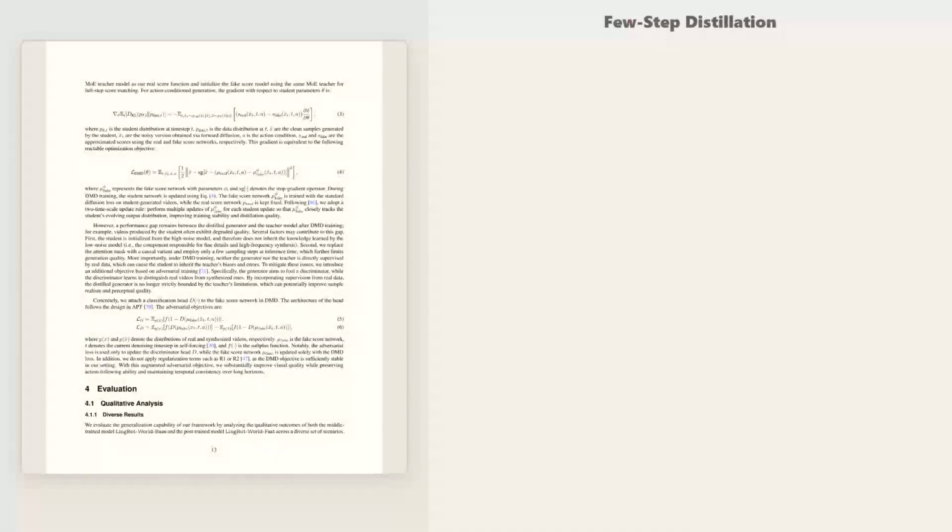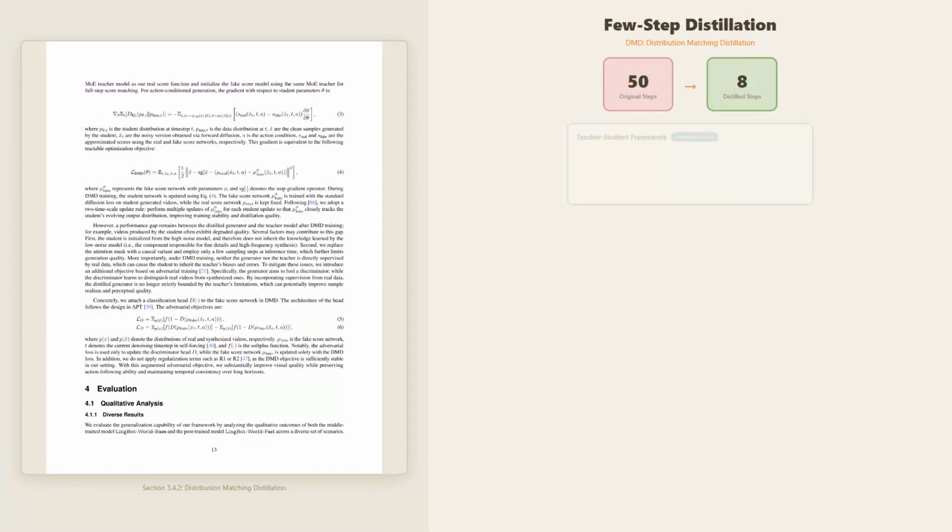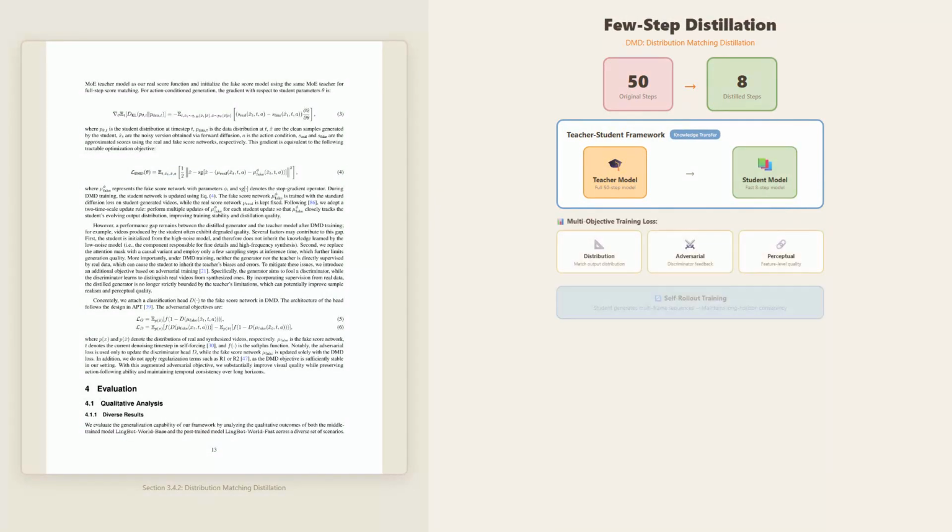Diffusion models typically require many inference steps, sometimes 50 or more, to generate high-quality outputs. For real-time use, we need to dramatically reduce this while maintaining quality. LingBot-World uses distribution matching distillation, or DMD, combined with adversarial training. The idea is simple.